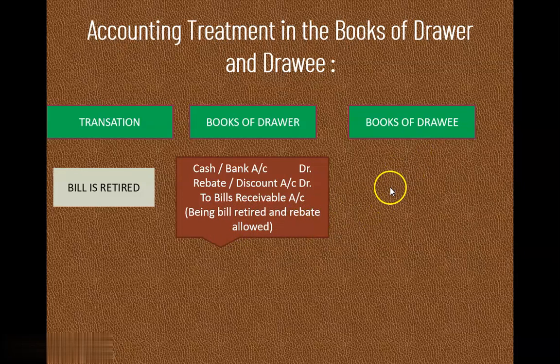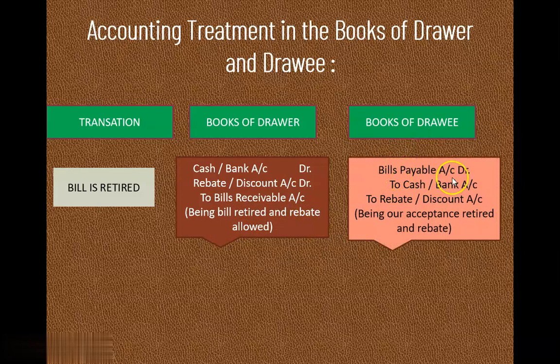Now let us see the entry in the books of drawee. Here, bills payable account debit to cash or bank account, to rebate or discount account, right? Because in this case, he is getting what? We can say an additional benefit, and therefore from the drawee's point of view, it is discount received. Therefore, either we can write to rebate or to discount. So here, we have discussed retirement of bill of exchange, and based on this, we have to pass one journal entry. Now let us see the next topic.